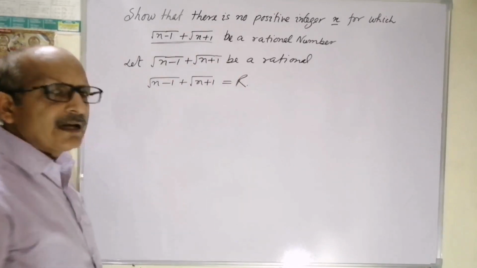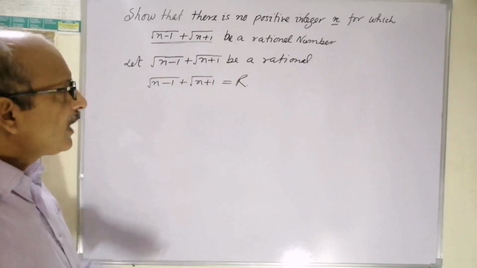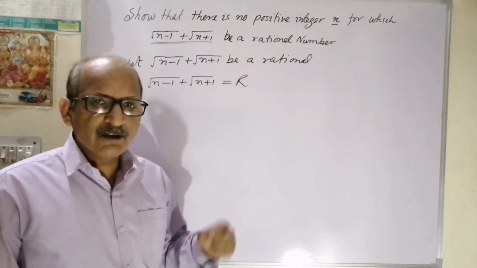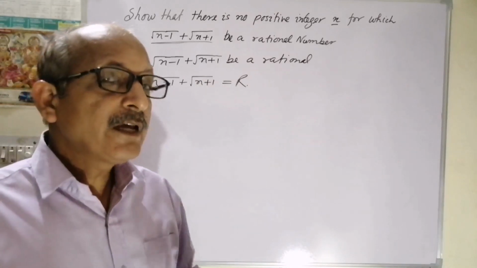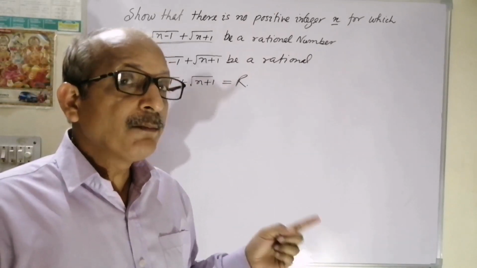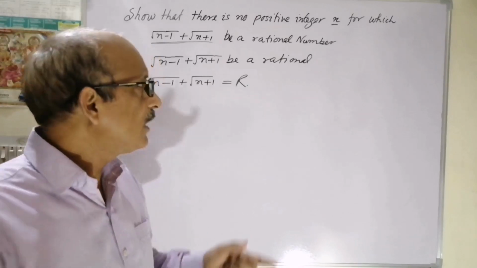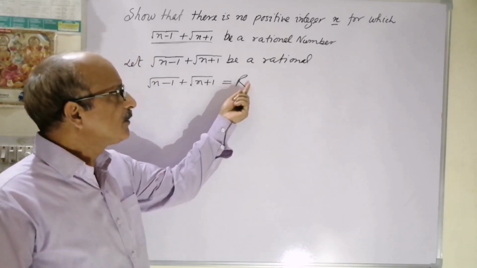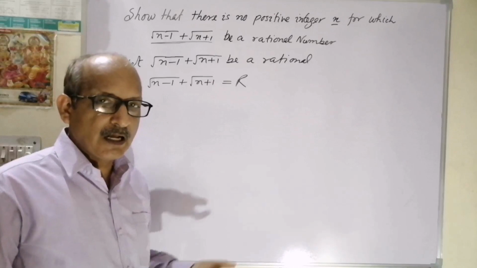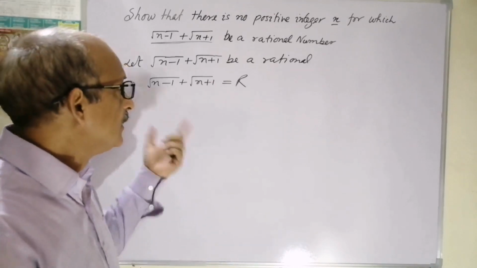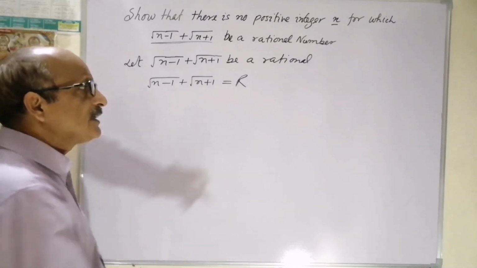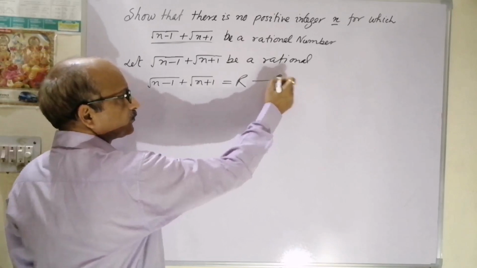Say I have written r, and r is representing a upon b. Why am I not writing a upon b? Because when we consider a upon b, we have to write that b must not be equal to 0. So to avoid that statement, I am writing r. You can take a upon b also, there is no problem at all. When it is r, mention it as equation number 1.